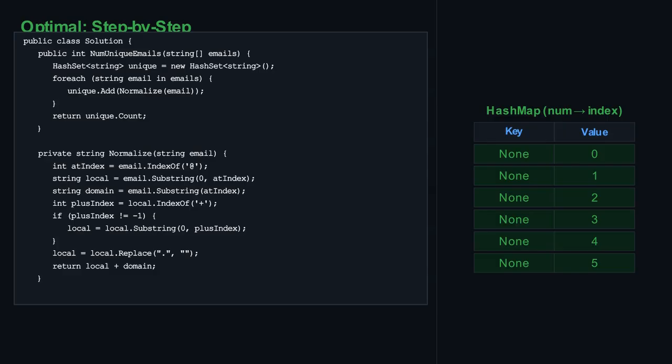So, local becomes testemail. Next, we remove all dots from this local part. Testemail has no dots, so it remains testemail. Finally, we combine the processed local part with the domain. The normalized email is testemail@lee.tcode.com. We add this normalized email to our unique emails hash set. At this point, unique emails contains testemail@leetcode.com, testemail@lee.tcode.com. We have processed all emails in the input list.